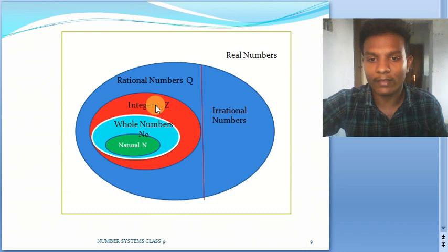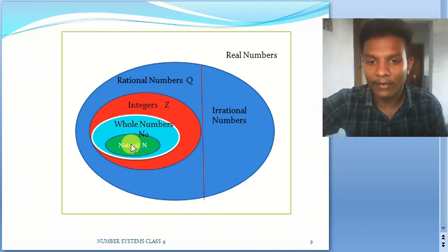But if I say every whole number is a natural number, is my statement true? No. Why? Because you can see this region, which is not lying inside the natural numbers. So my converse statements need not be true.